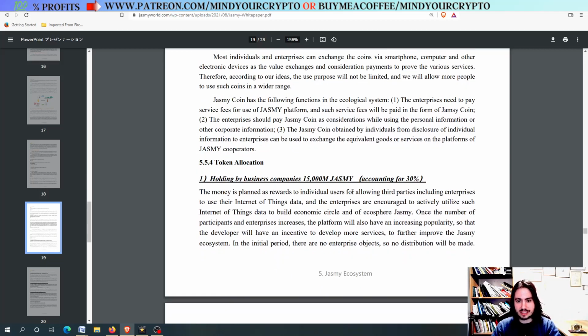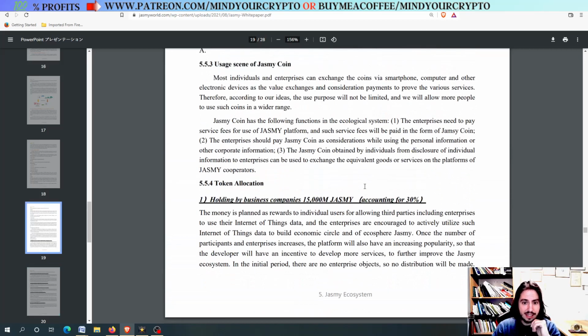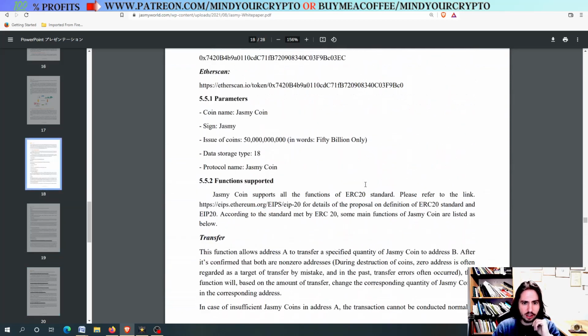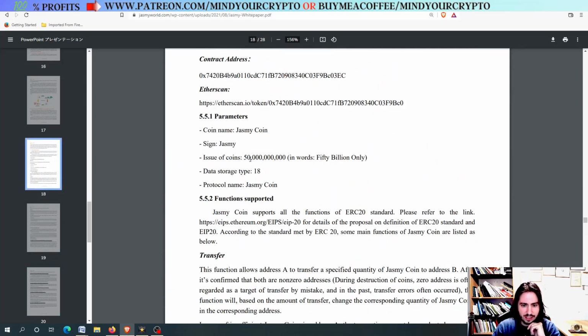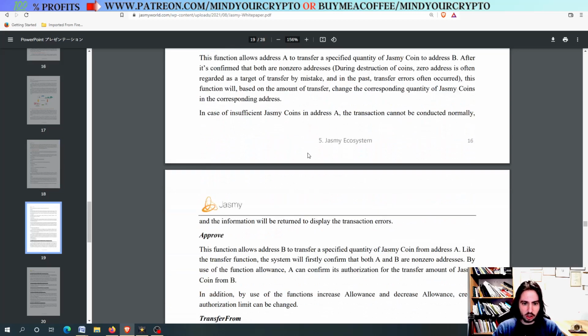Holding by business companies, 15 million, Jasmy accounting for 30%. The total, I think the market cap is around 50 trillion, right? 50 billion. Okay, 50 billion tokens right here in words, 50 billion only. You can see right here, and they sound very specific about the only 50 billion only. Protocol name, of course, Jasmy coin, right? Data storage type 18, and of course, coin name Jasmy coin.